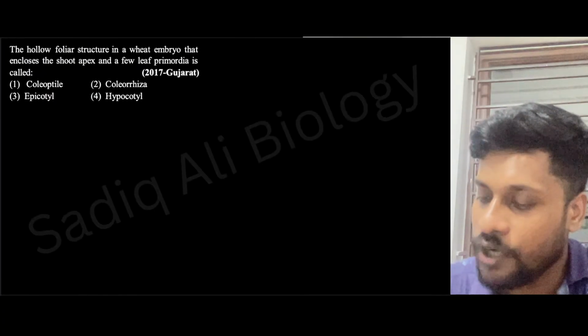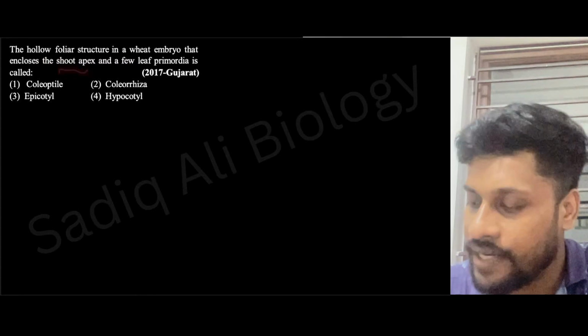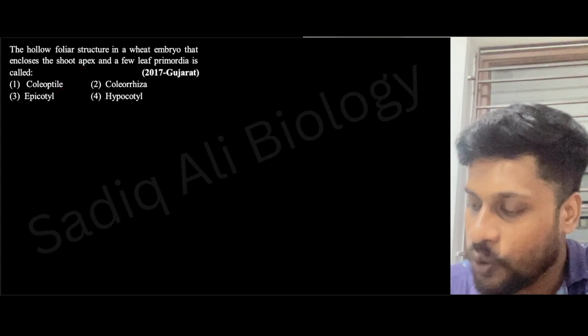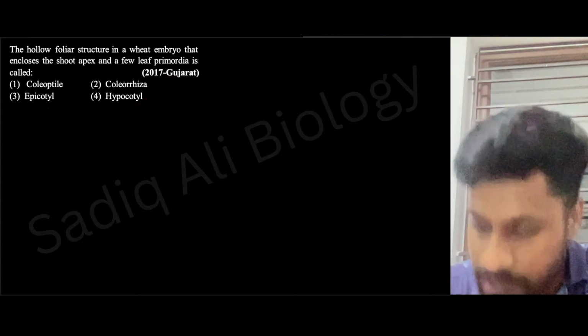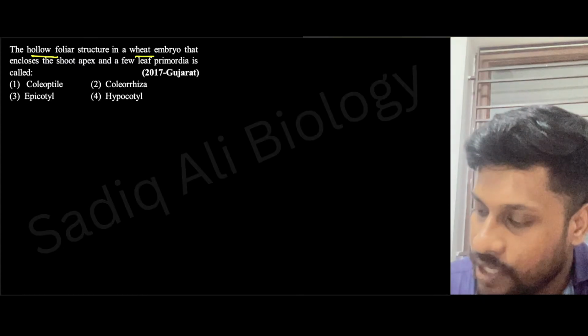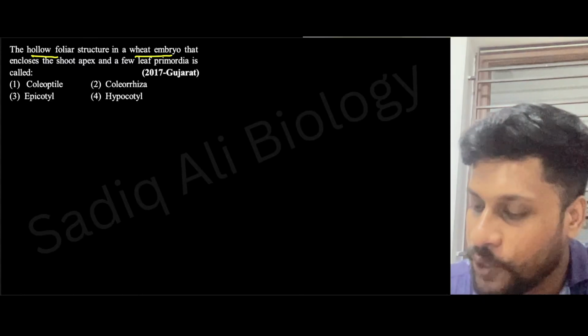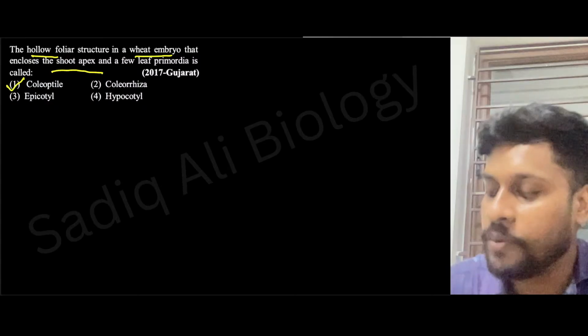Next. The hollow foliar structure in a wheat embryo that encloses shoot apex and a few leaf primordia is called coleoptile, coleorhiza, epicotyl, or hypocotyl. Here the answer: the hollow foliar structure in a wheat embryo, or a monocot embryo, which encloses shoot apex. You know that shoot apex is covered by coleoptile.